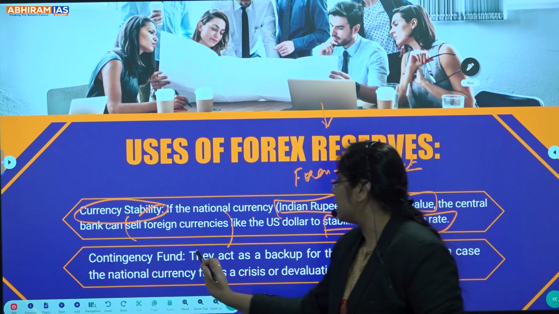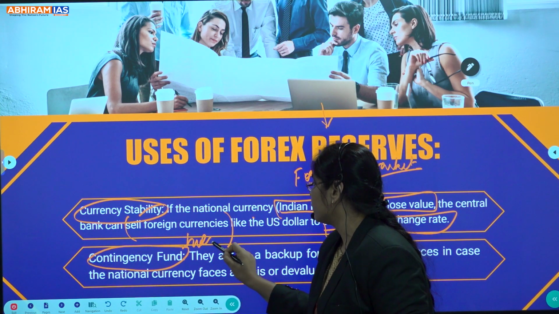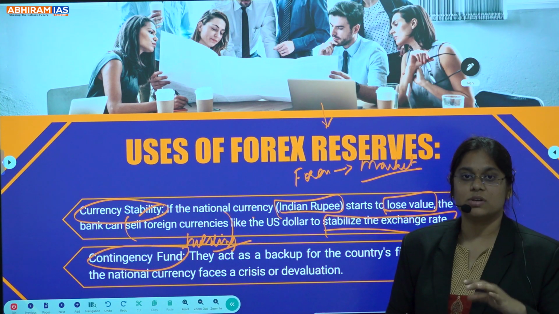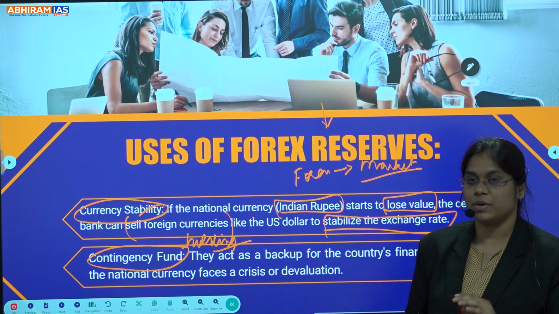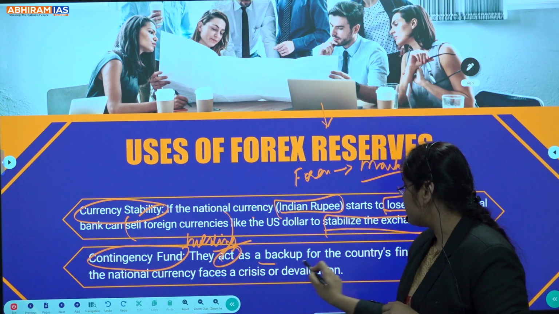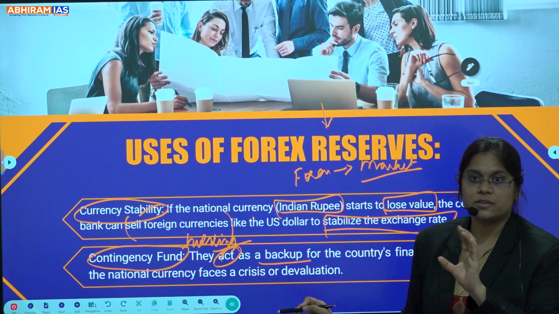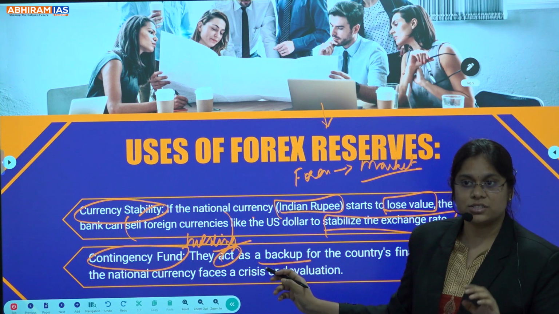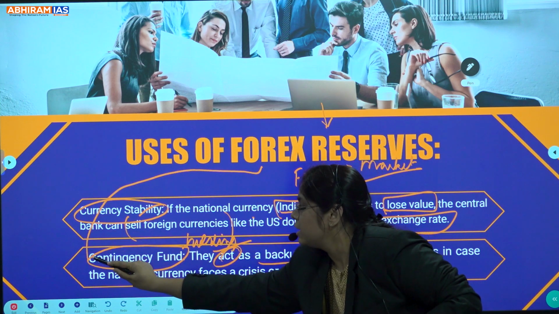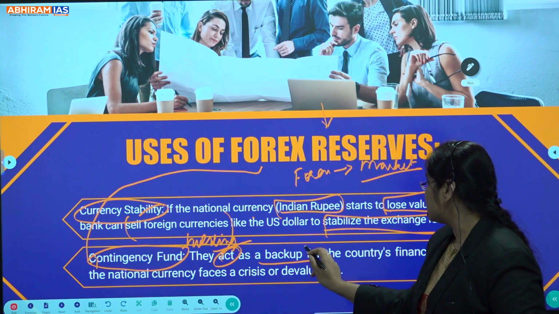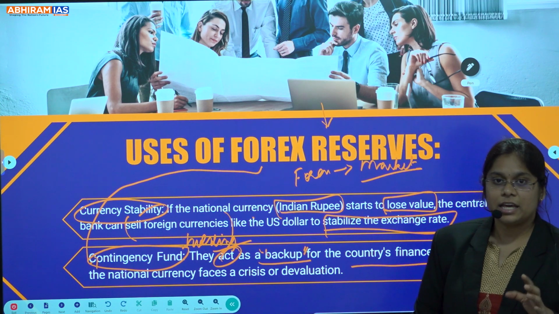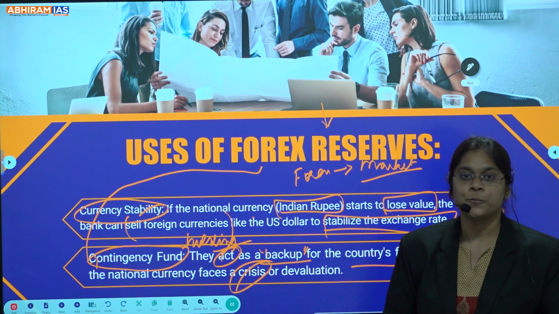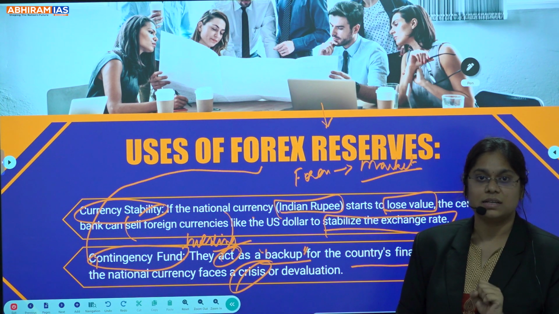Done? Next is the contingency fund. We see the contingency fund of India, right? Who is the legal authority for it? President of India or Parliament, right? In the same way, forex reserves act as the backup for the country. Forex reserves act as a contingency fund, a backup for the country's finances in case the national currency faces crisis or devaluation. Clear? One is stability and the other is acting as a backup.